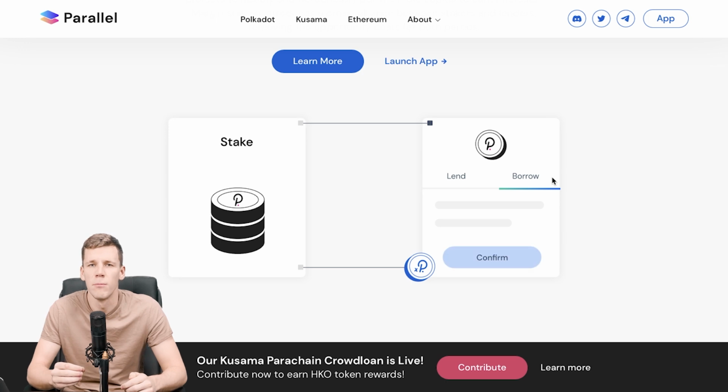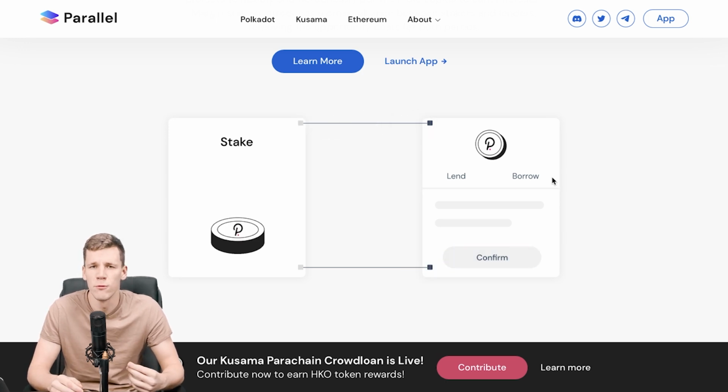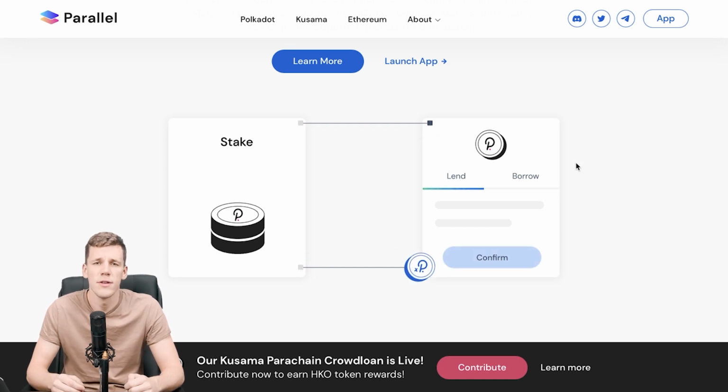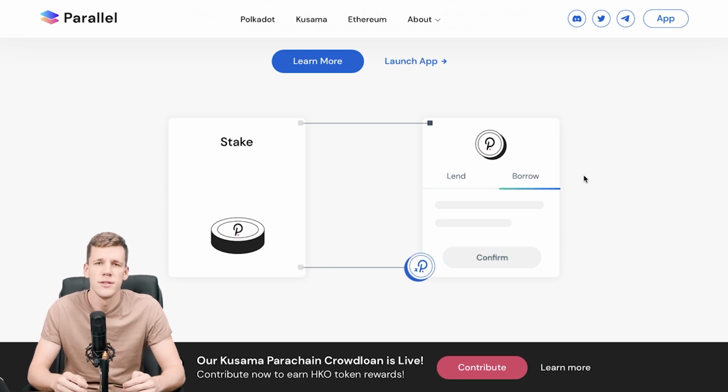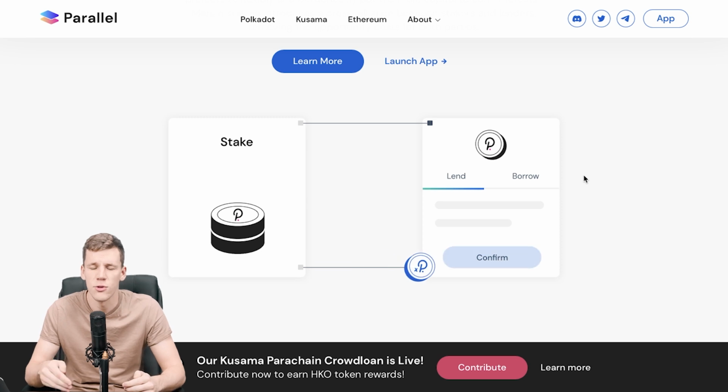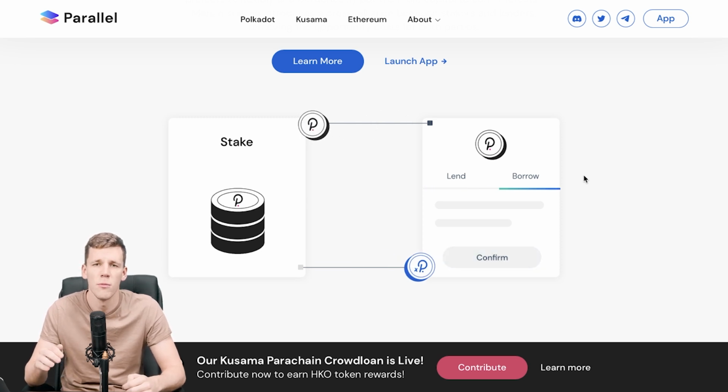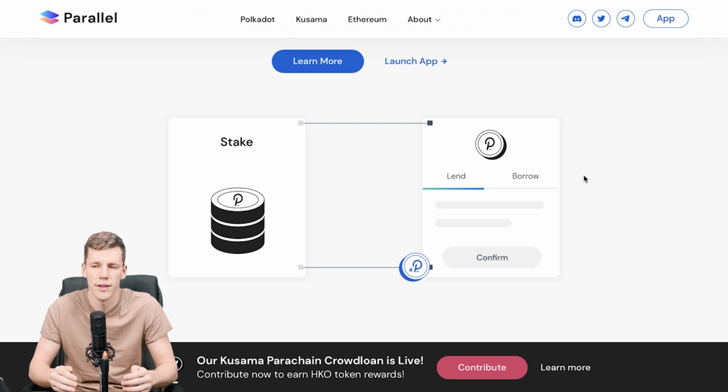Now let's look at the borrower side, why people even borrow crypto, and what the mechanics of it are. For the borrower side, everything is going to be a little bit more complicated, because first of all, you need to provide collateral in the form of some different crypto to borrow other crypto or stable coins from the pool. And second of all, you need to watch out that the value of your collateralized crypto tokens does not fall below a certain liquidation mark, so that your crypto is not being liquidated.